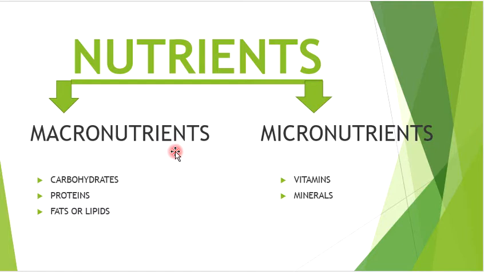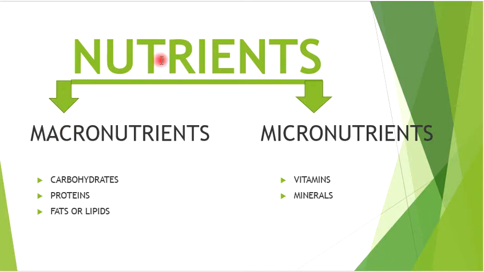Macronutrients are the nutrients required in large quantities, for example carbohydrates, proteins, fats or lipids. Micronutrients, however, are the nutrients required in very small quantities, that is minerals and vitamins. These nutrients are required by our body for proper growth and development, for the supply of energy, for replacing the damaged cells and repairing the worn out tissues in the body, as also to fight diseases.